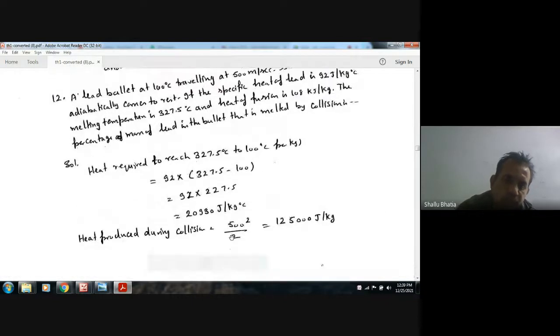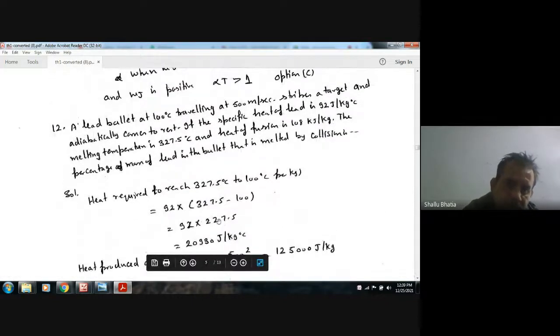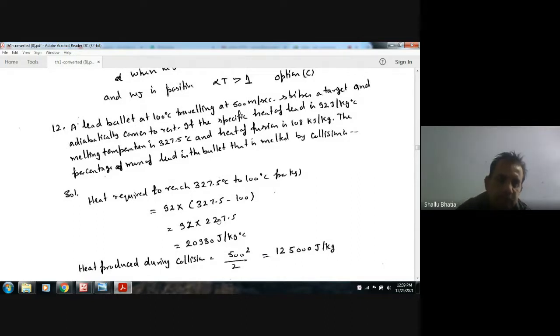Now this heat is produced by the change in its kinetic energy. When it strikes the target, it comes to rest, and the whole of its kinetic energy changes into heat energy.